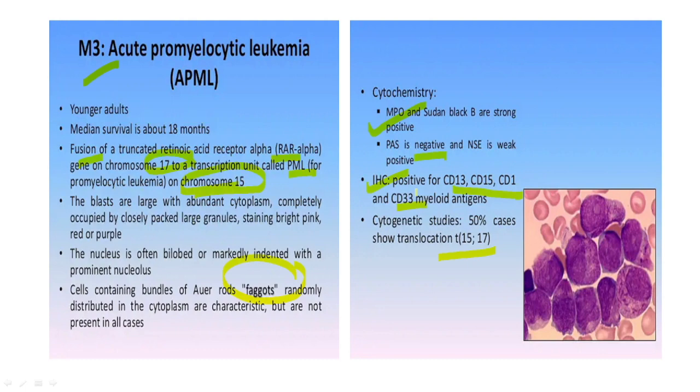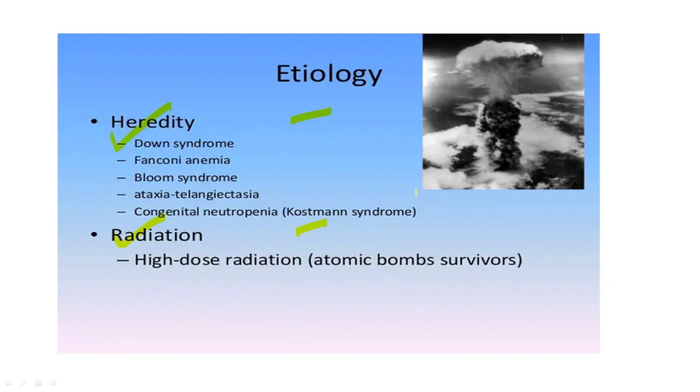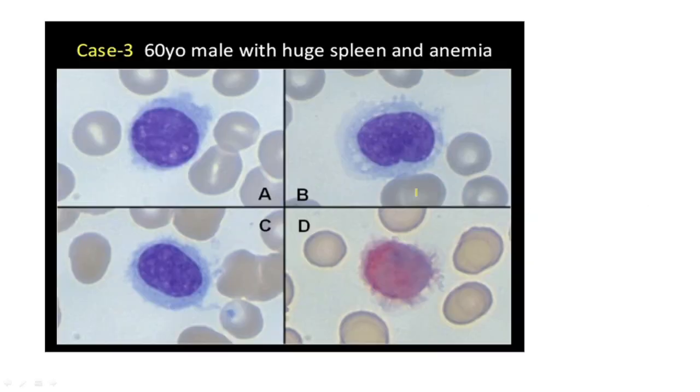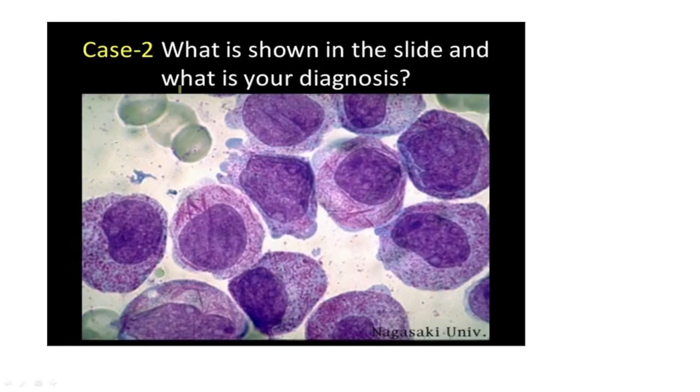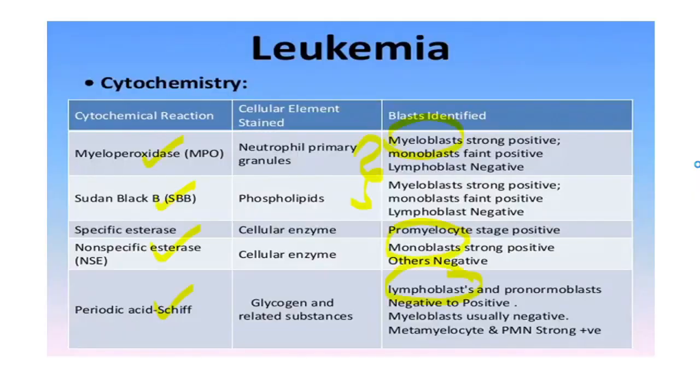There was a faggot cell. Do you remember? I think you don't, right? Let me go back for you. This cell, remember this one, with a lot of Auer rods. What cell is this? This is the faggot cell, right? A lot of Auer rods, all clustered at one end. Now, coming back.